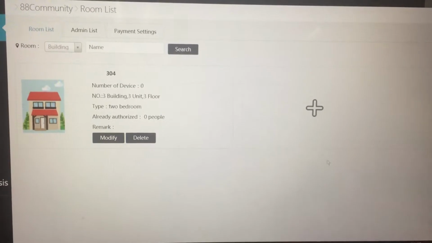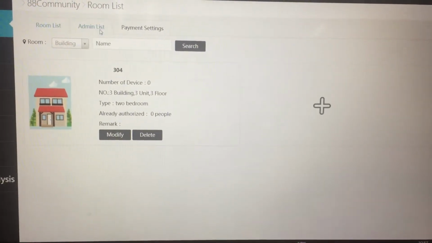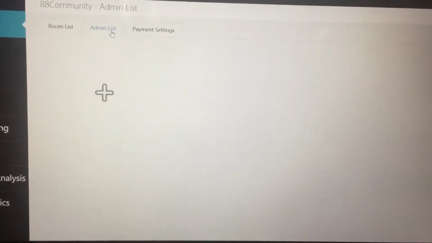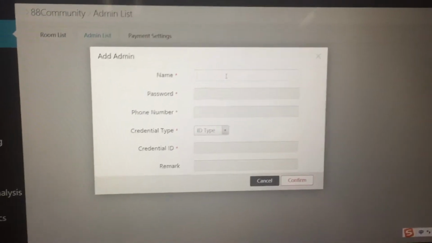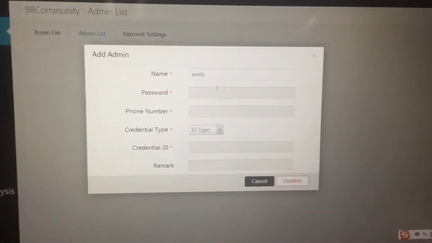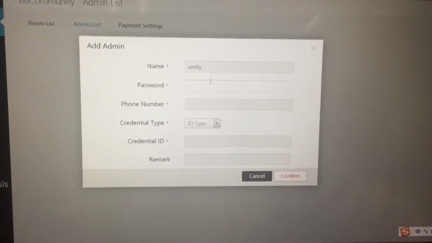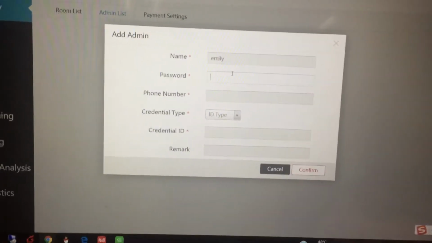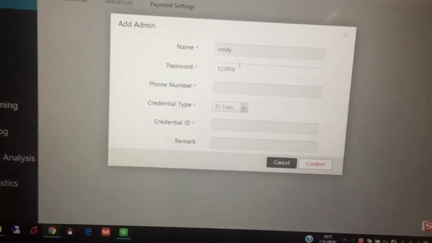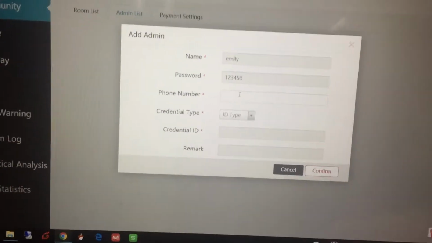You can continue to add different rooms, and after that we can set an administrator for this building. For example, remember this password, because later we have to use it to log in to the mobile app. Let's make it easy: 126.